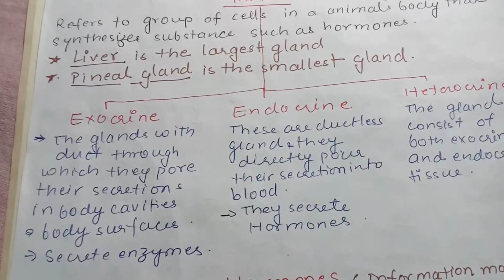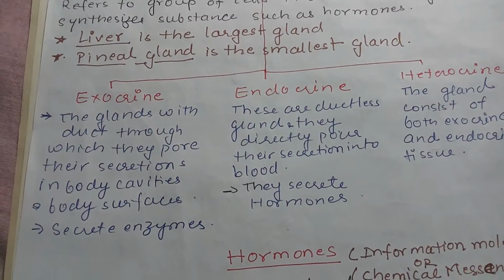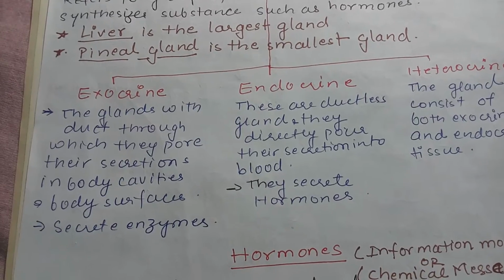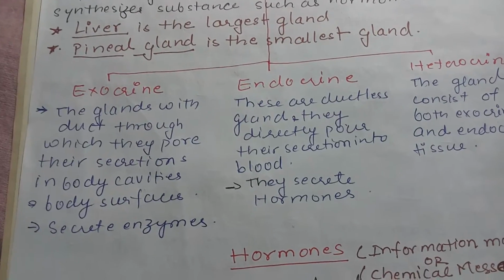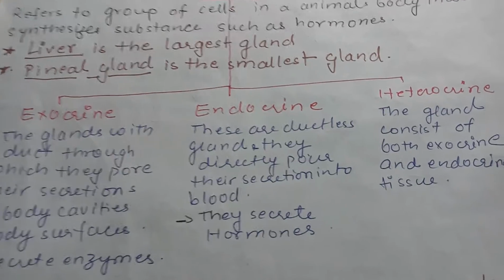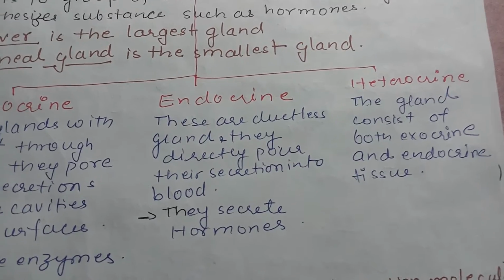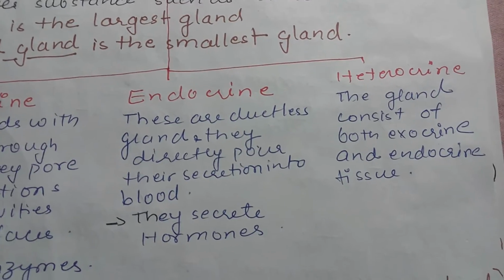Now, exocrine glands are the glands with a duct, and they pour their secretion into the body cavities through this duct, and mainly they secrete enzymes. Endocrine glands are ductless glands, and they directly pour their secretion into the blood, and they secrete hormones.